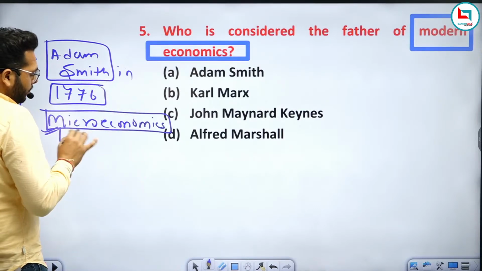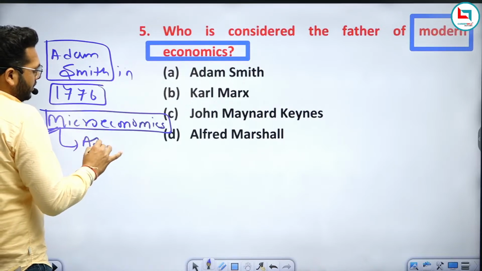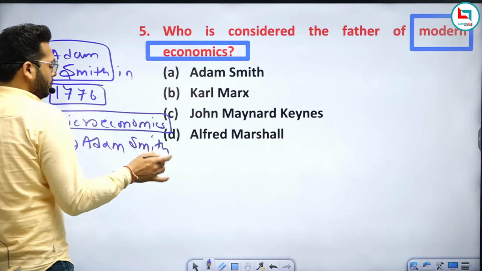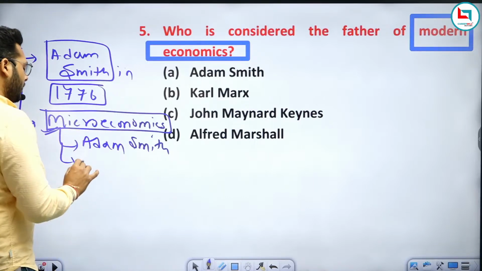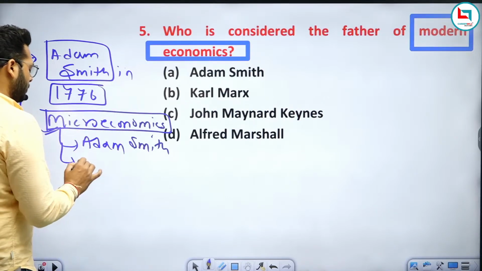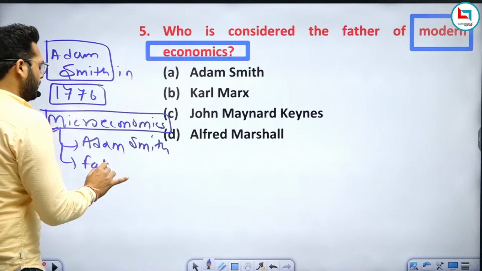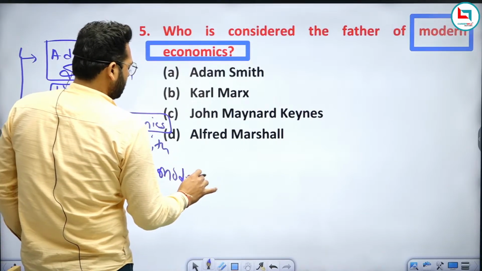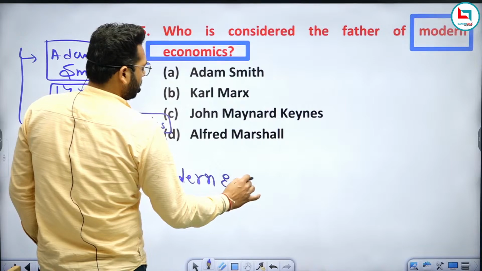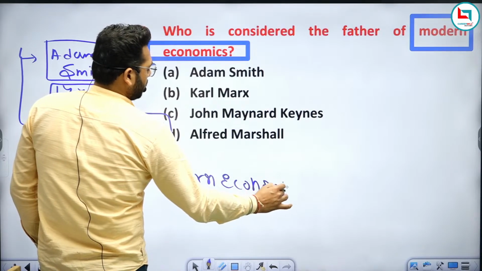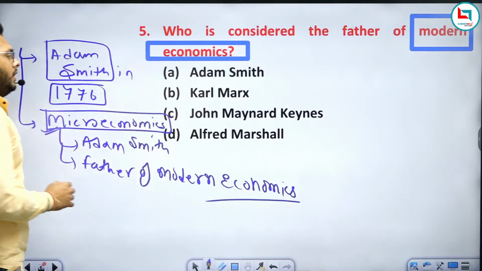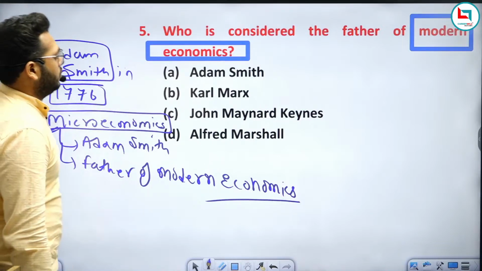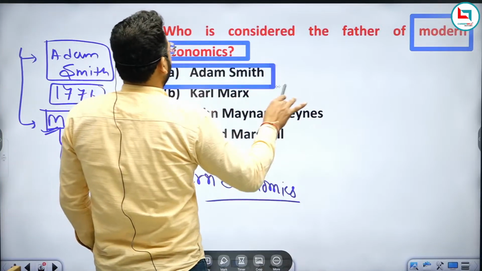So the father of microeconomics is Adam Smith, and if the question is asking for the father of modern economics, then it is also Adam Smith. So the father of modern economics is also included in microeconomics and Adam Smith, right? So this will be your right answer, Adam Smith.